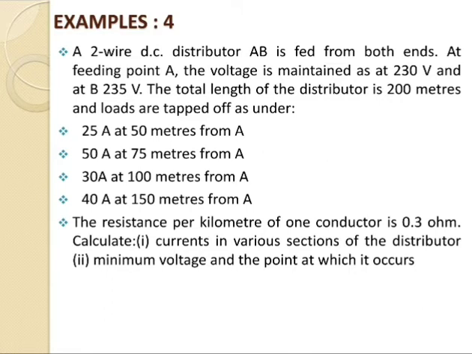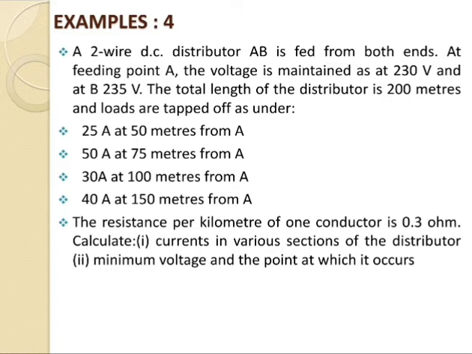A two-wire DC distributor AB is fed from both ends. At feeding point A, the voltage is maintained at 230 volt and at B 235 volt. The total length of the distributor is 200 meters and loads are tapped off as under: 25 ampere at 50 meters from A, 50 ampere at 75 meters from A, 30 ampere at 100 meters from A, and the last one, 40 ampere at 150 meters from A. So there are 4 tapping points. There are 4 loadings that are given inside the problem.